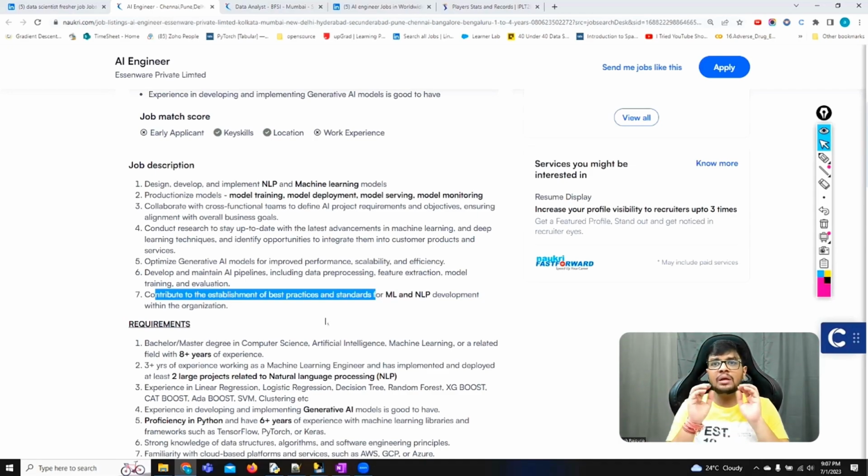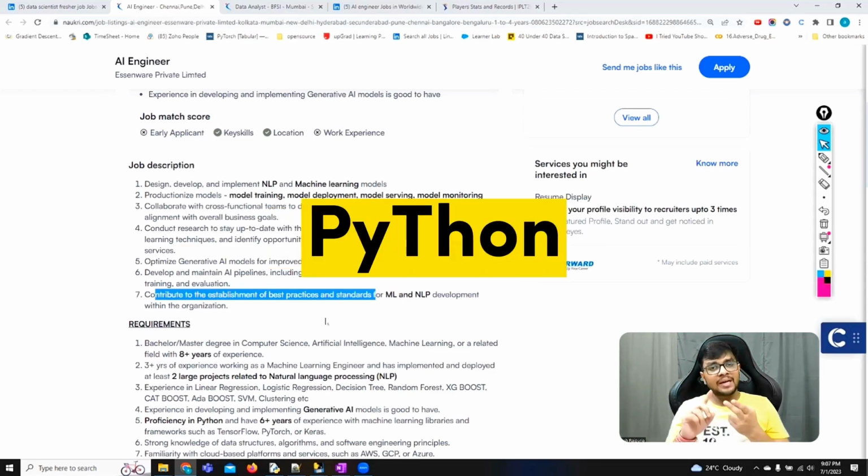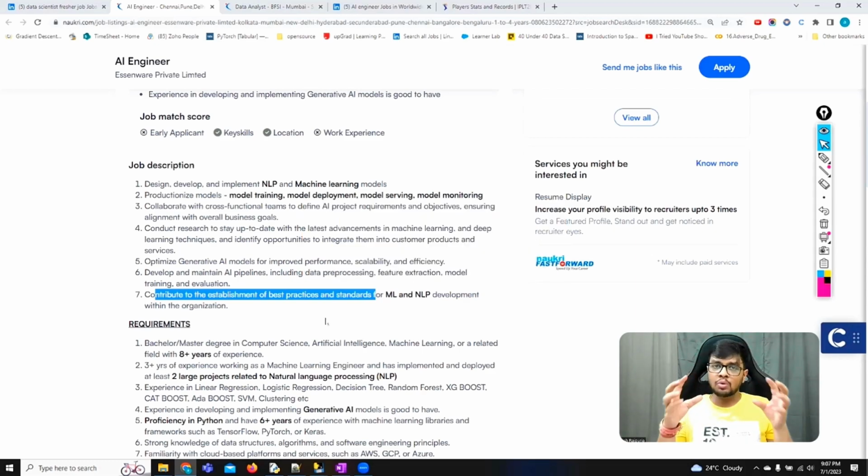AI is very simple and straightforward: you need to be very good with statistics, because you are going to develop algorithms. Okay, and the Python language. Data related tools you don't require much. You don't require Tableau knowledge, and data visualization is not required much. Sometimes model deployment is also not required, and data cleaning is also not required as an AI engineer. You should be very good at model building, so you need very good knowledge of machine learning, deep learning and NLP.